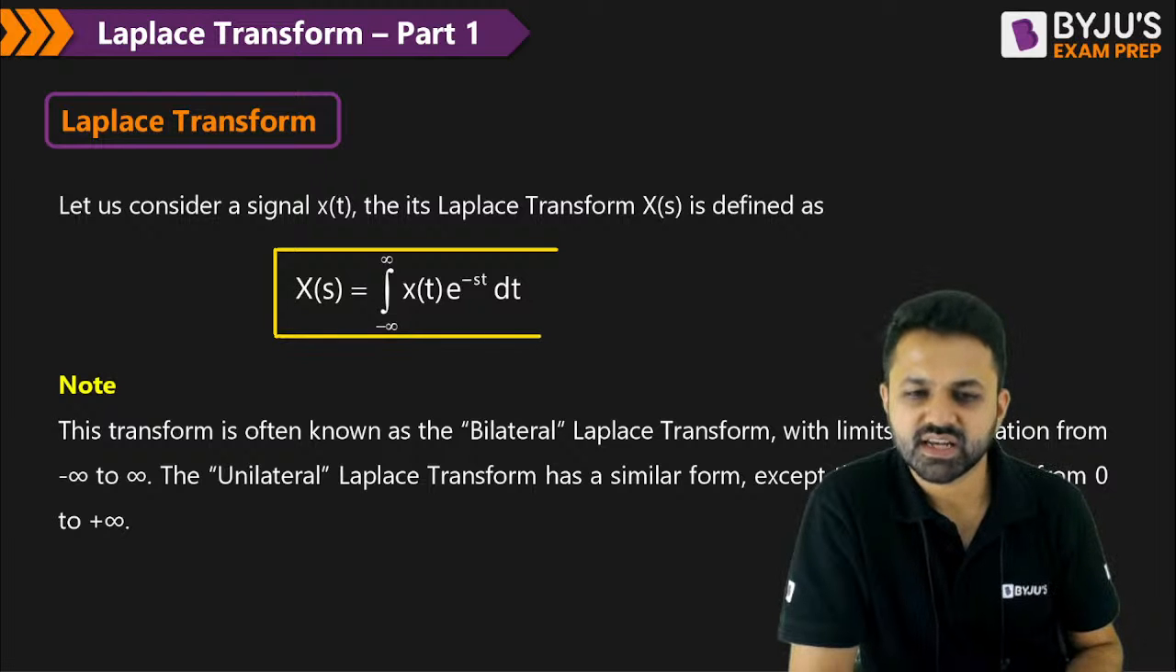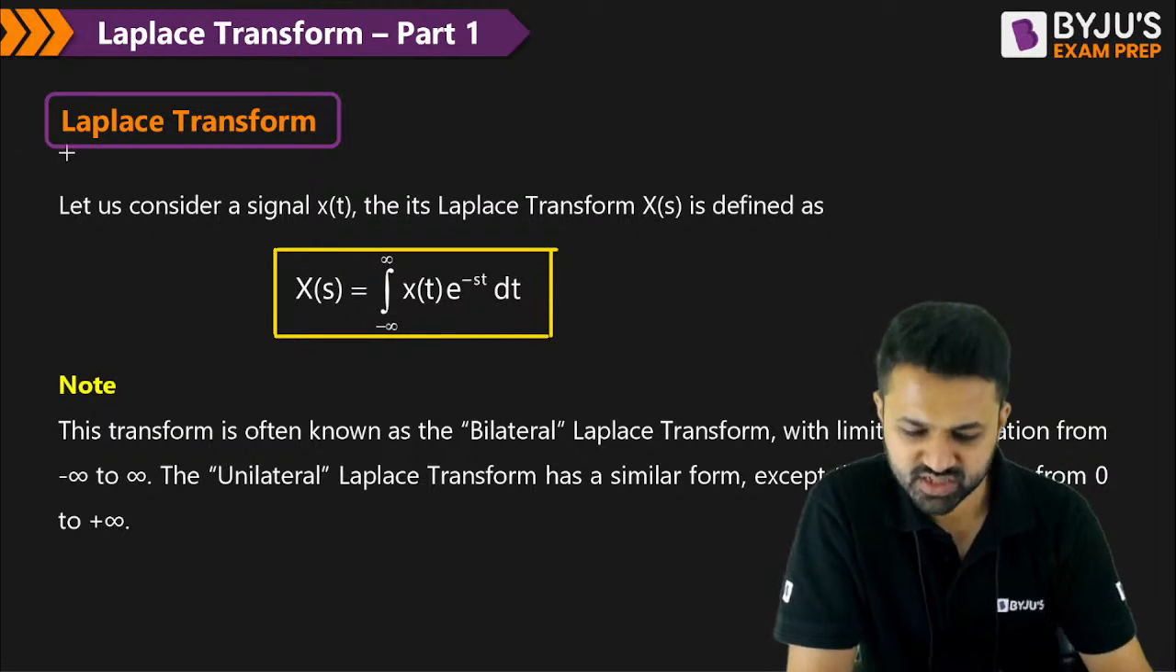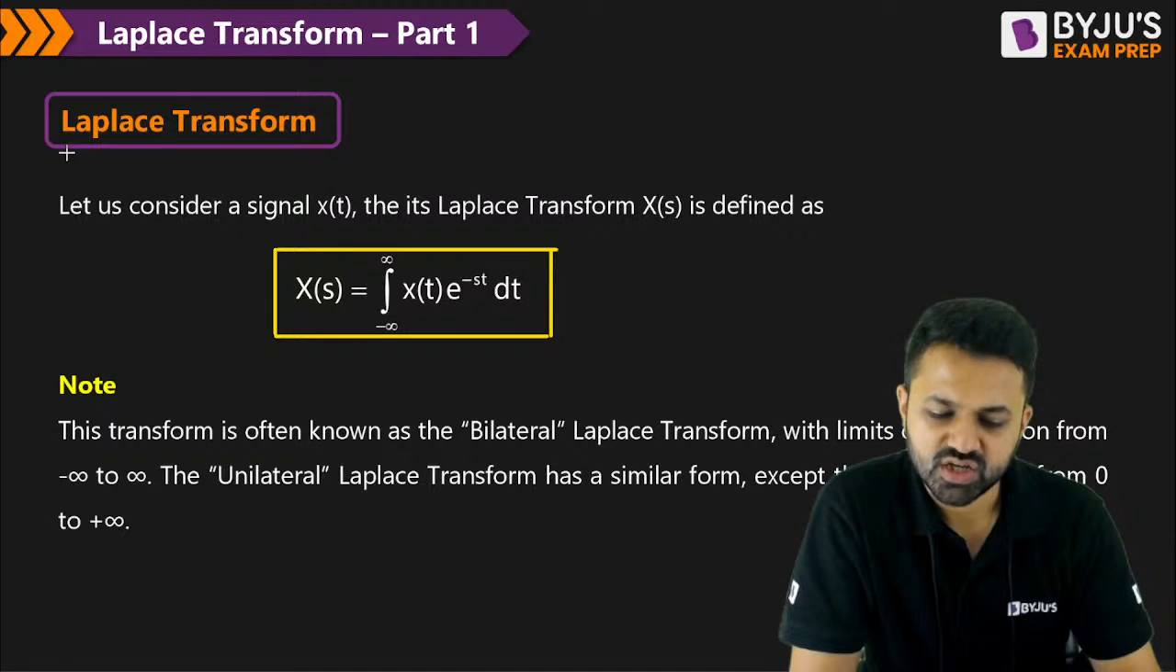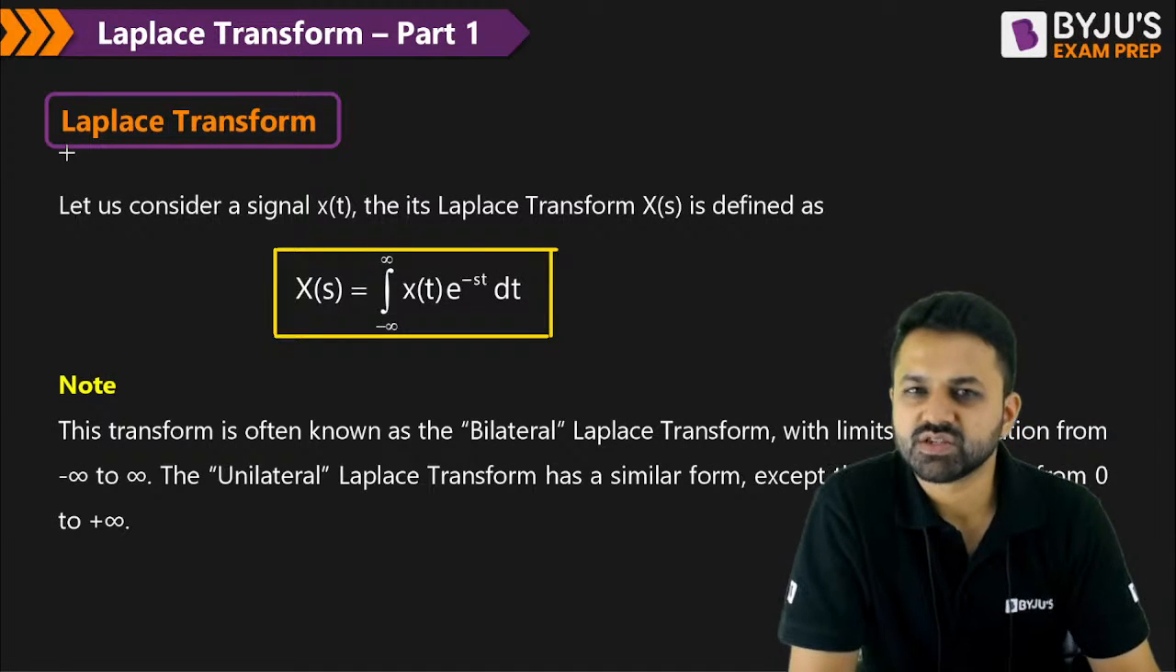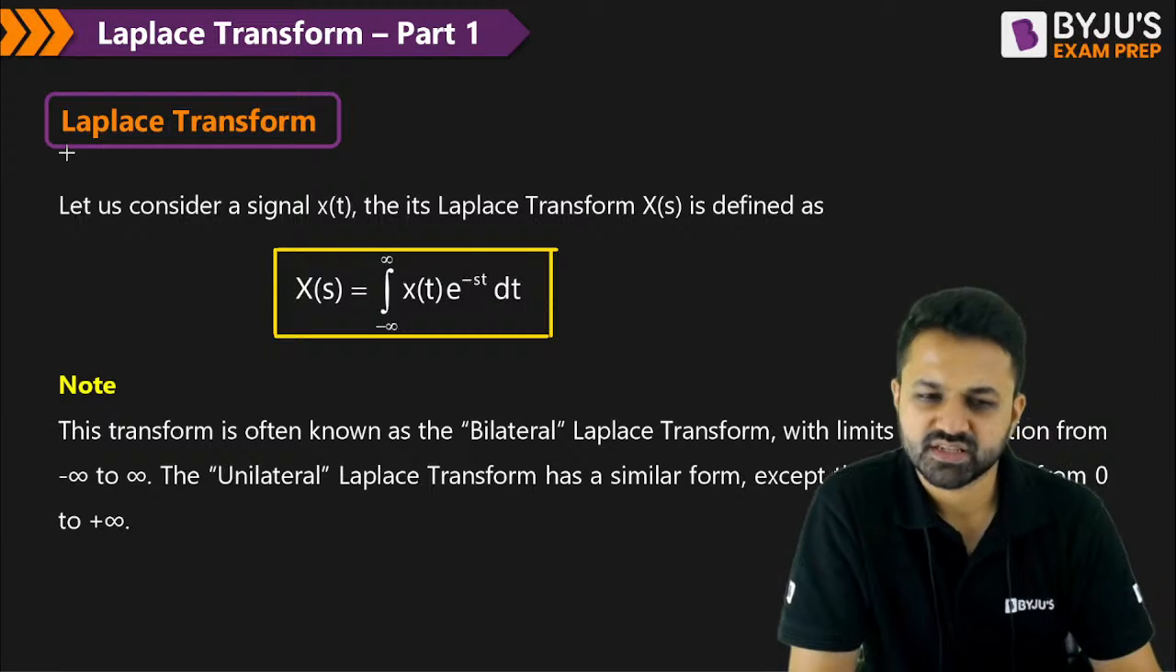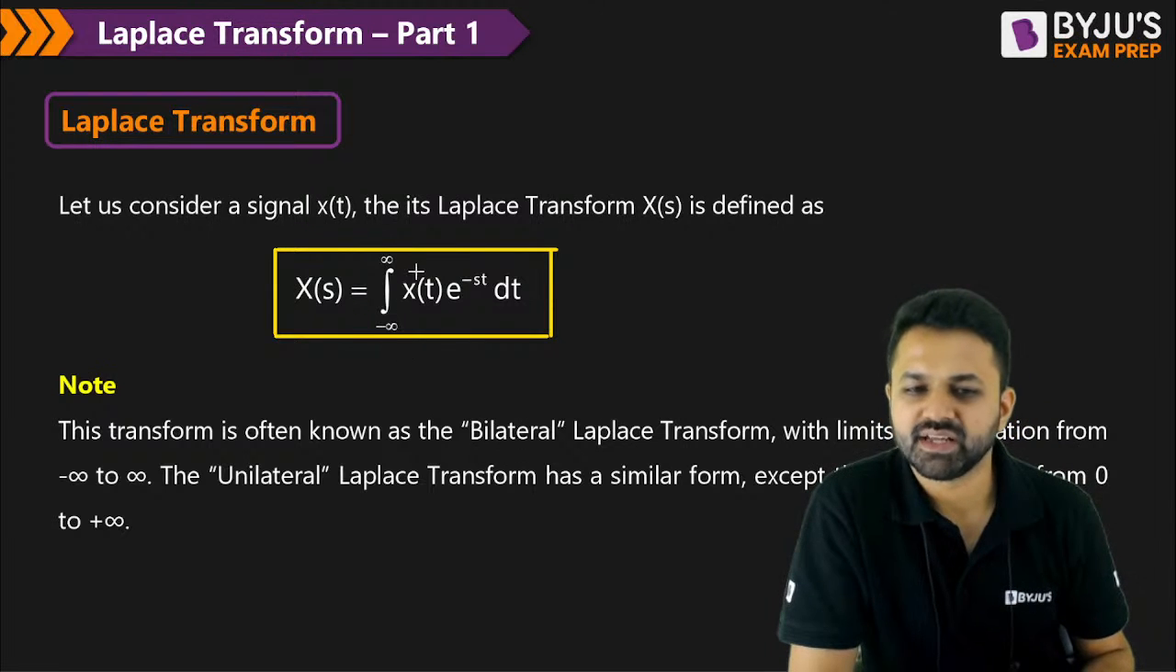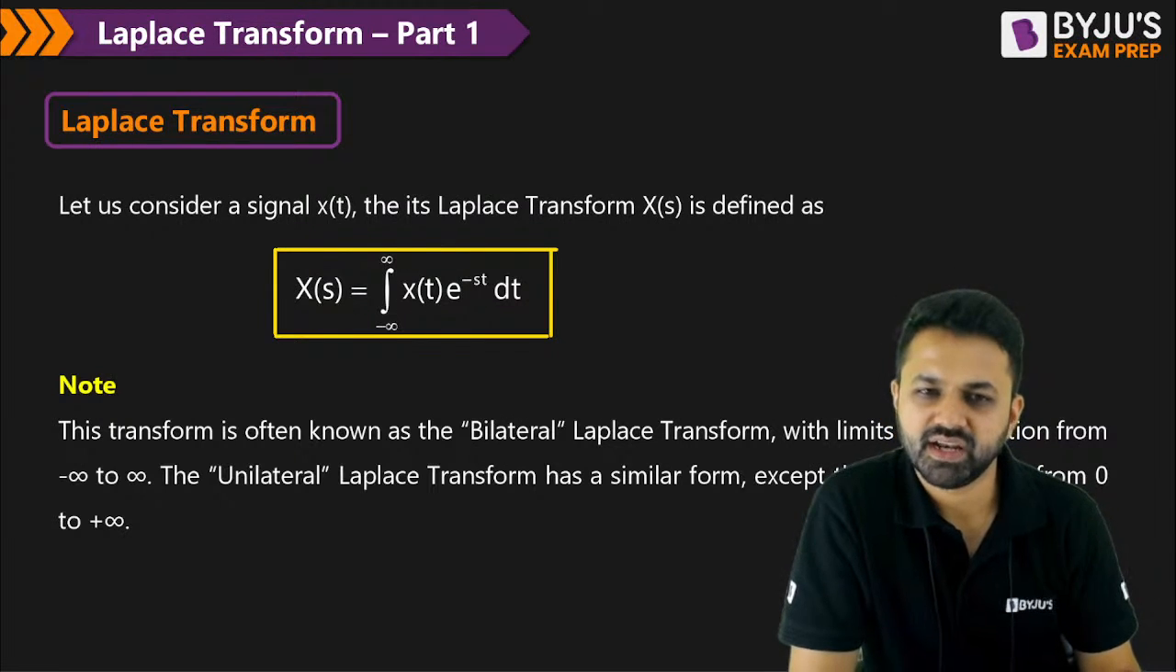We convert the signal from the time domain to the s domain using the Laplace transform. Because we have to revise it in a short time, we have to discuss only the important points about the Laplace transform. Because we are integrating from minus infinity to infinity, it is called the bilateral Laplace transform.